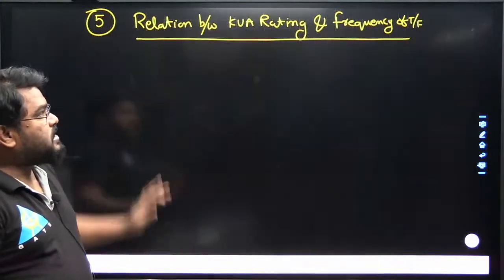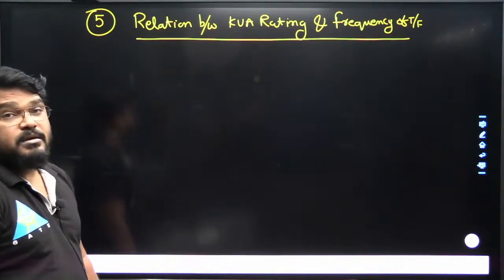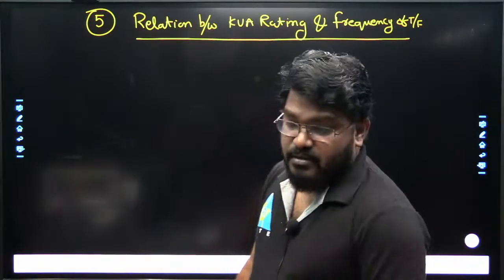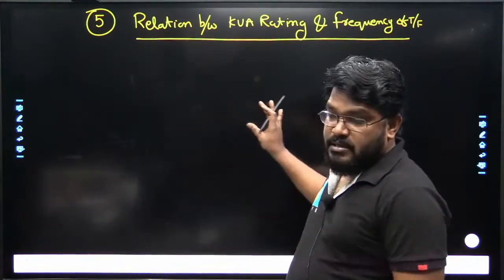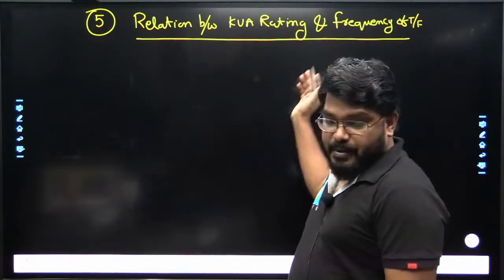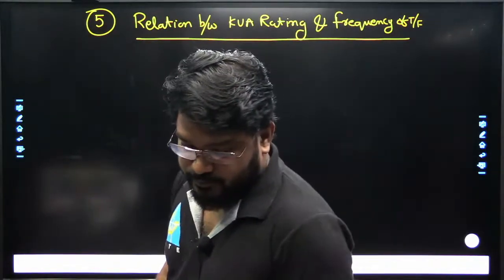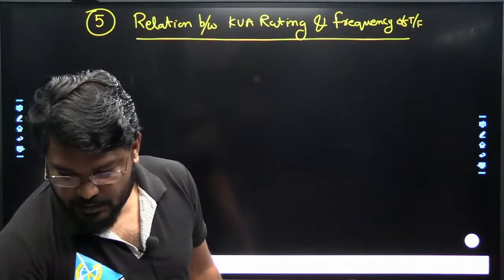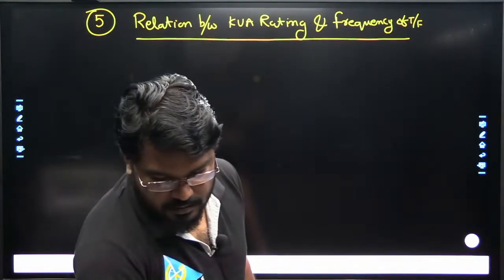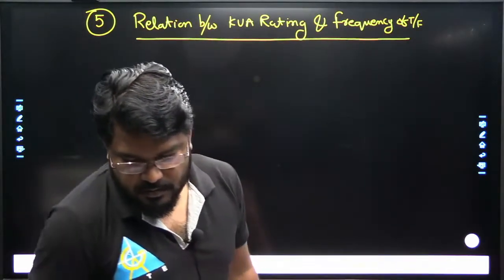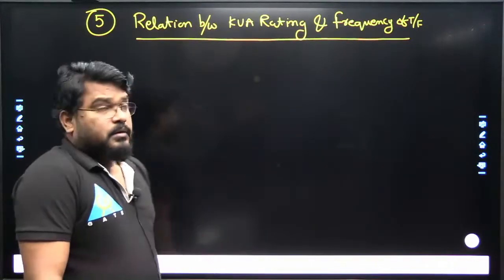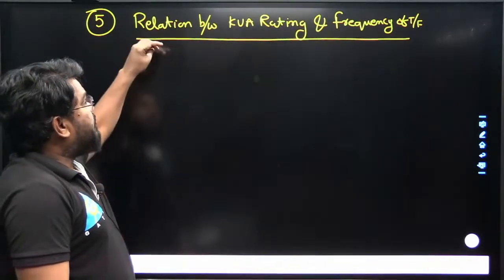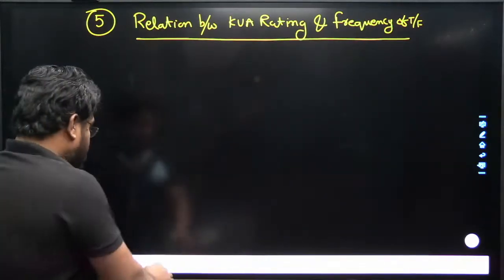So this relation also we can obtain by using the EMF equation of the transformer. Okay, can you answer this? What is the relation between size, kVA rating and frequency of the transformer? Okay, this relation also we can obtain by using the EMF equation of the transformer.